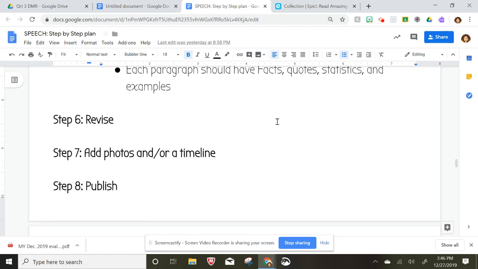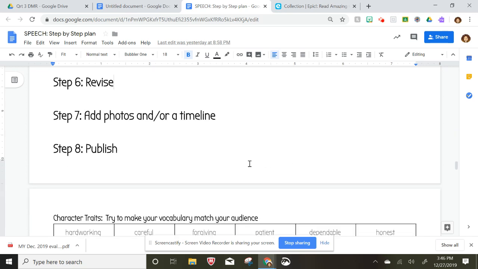When you're finished doing your first writing, you're going to go back and revise. Remember, that means look for capitalization, punctuation, look for sentences that maybe need to be changed a little bit to make them have more sense. Once you get all of that done and you still have extra time, you may go back and add photos or a timeline. The final step is to publish. So that will be sending your writing to your teacher so that he or she can print your work.